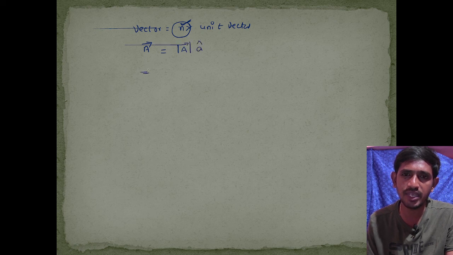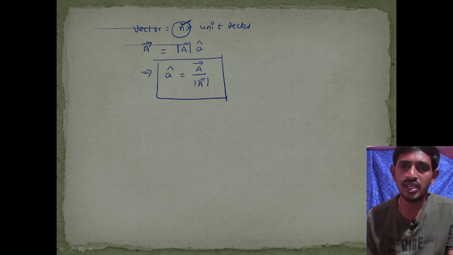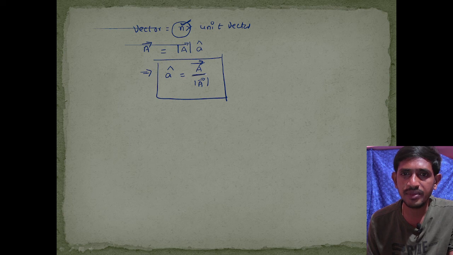From this we can write a cap is equal to a bar by magnitude of a bar. In this way we can find the unit vector of any vector. How to find the unit vector of a vector? Take the full vector, a bar vector, and divide by the magnitude of that vector. We get the unit vector of the given vector.